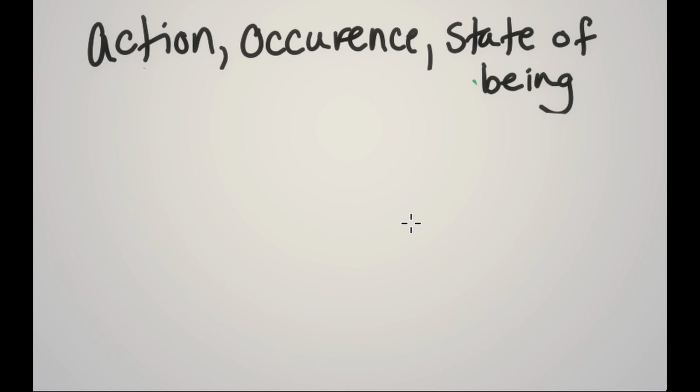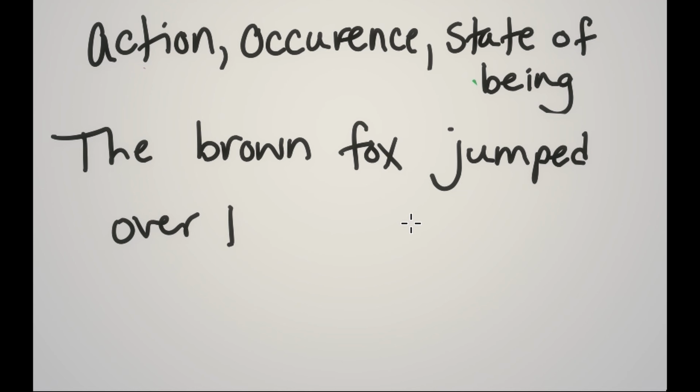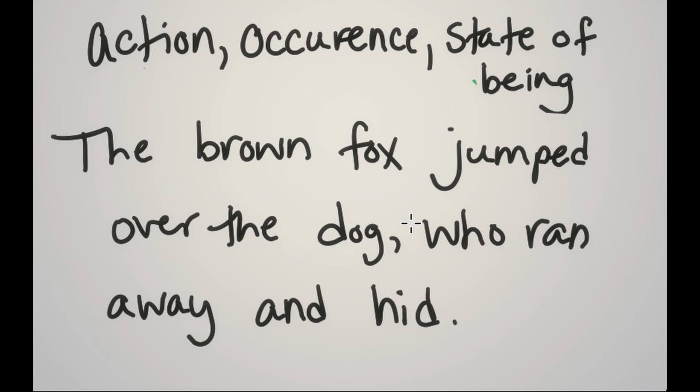All right. Now, what if we had a sentence that's a little bit longer? And I want you to try to pick out the verbs as I'm writing this out. Okay.